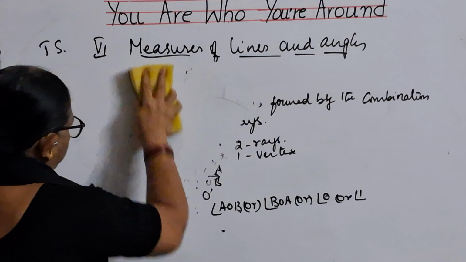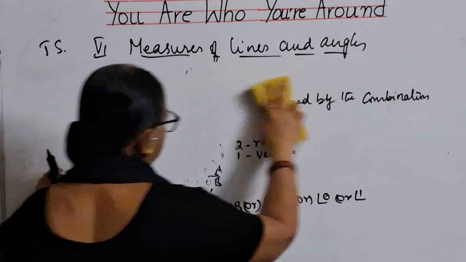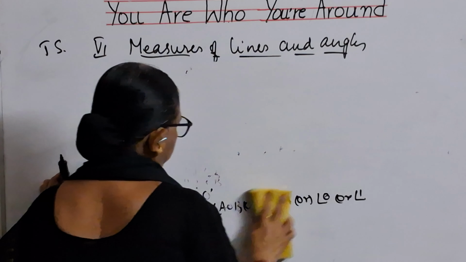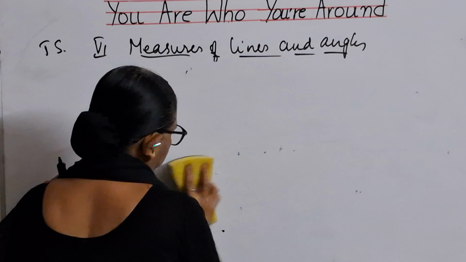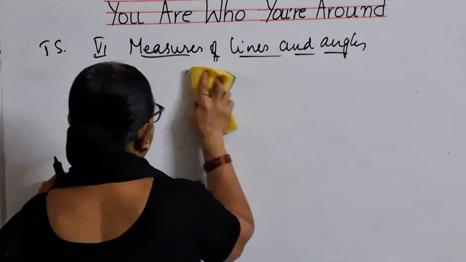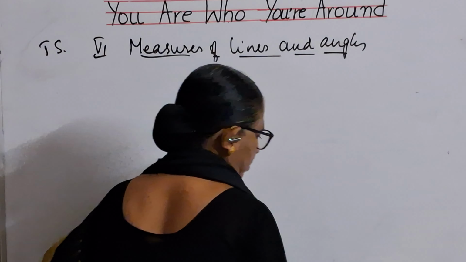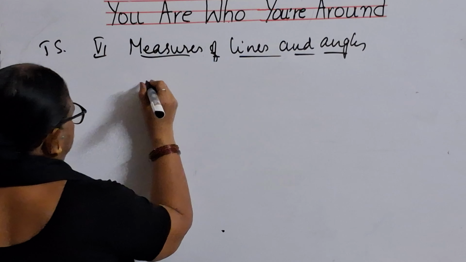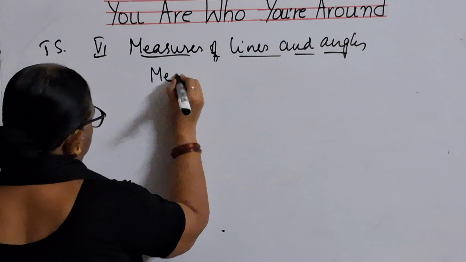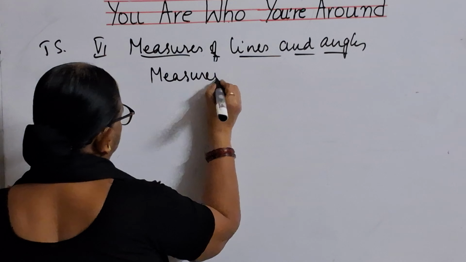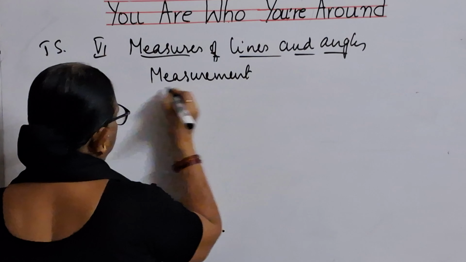How will you measure the angle? How are we going to measure angles?